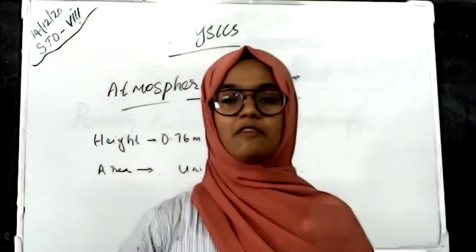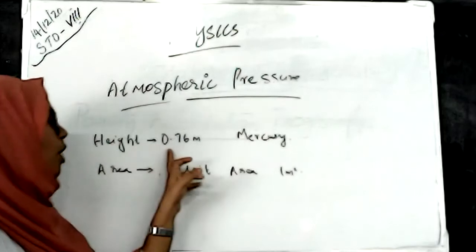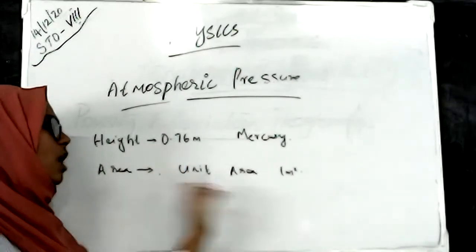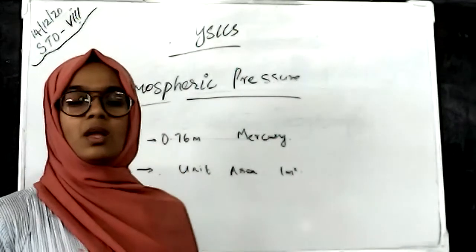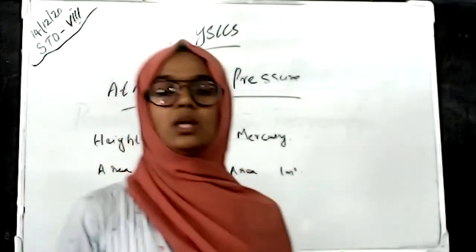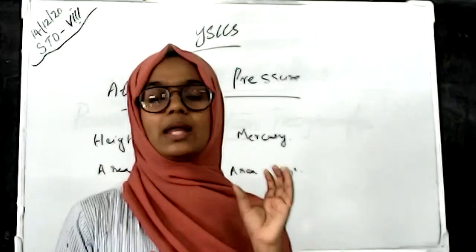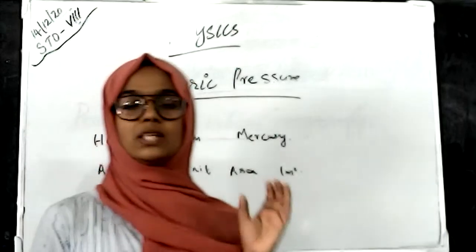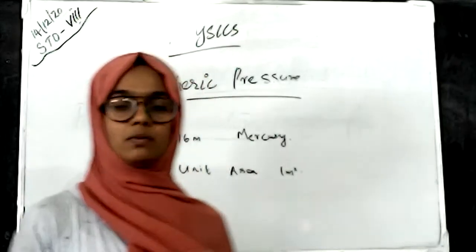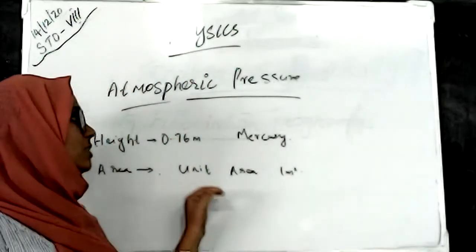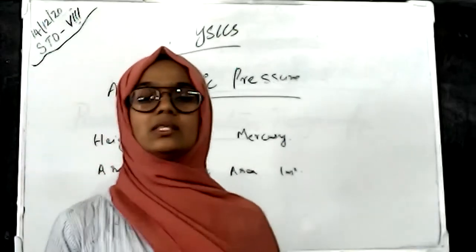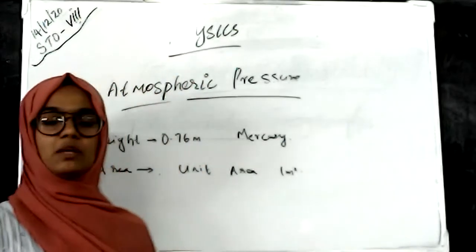A mercury column having a height of 0.76 meter and an area of 1 meter square is equal to the weight of an air column per unit area on the surface of atmospheric air. So these two are equal, and this is the measurement of atmospheric pressure.